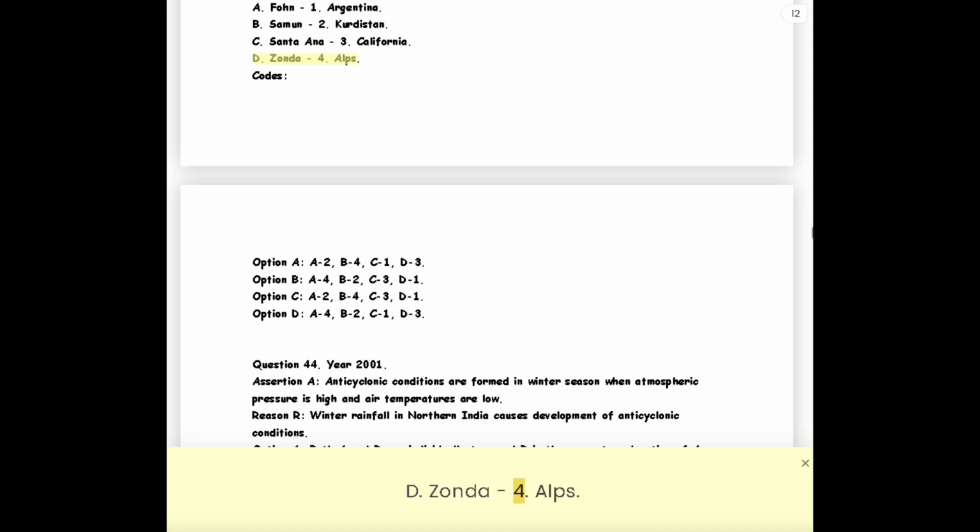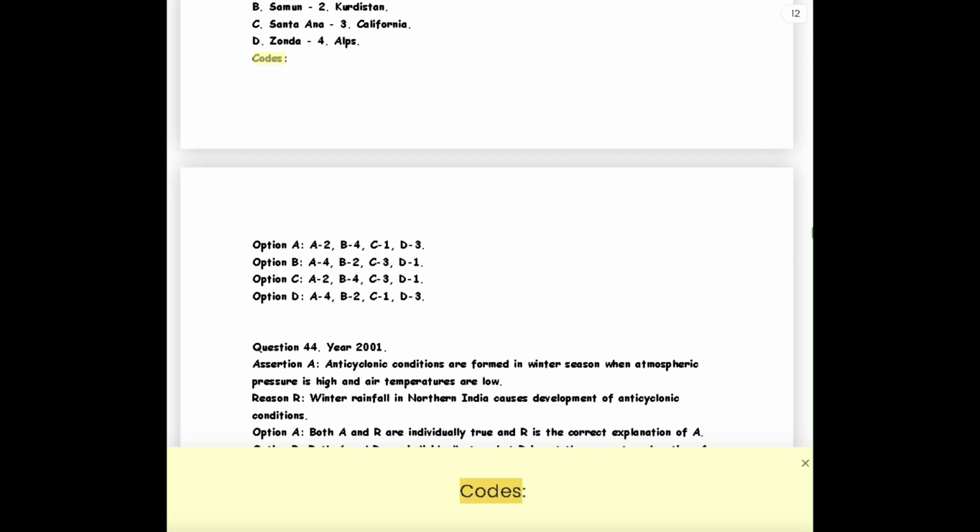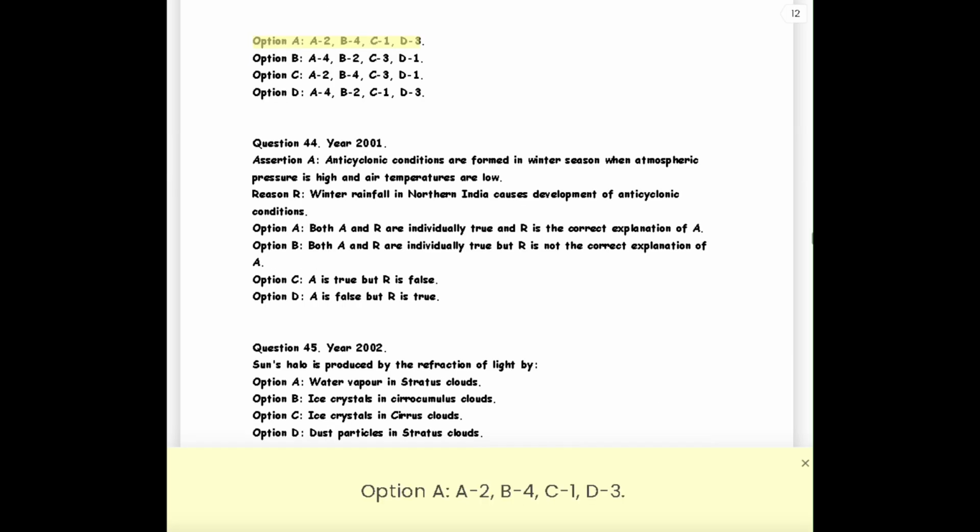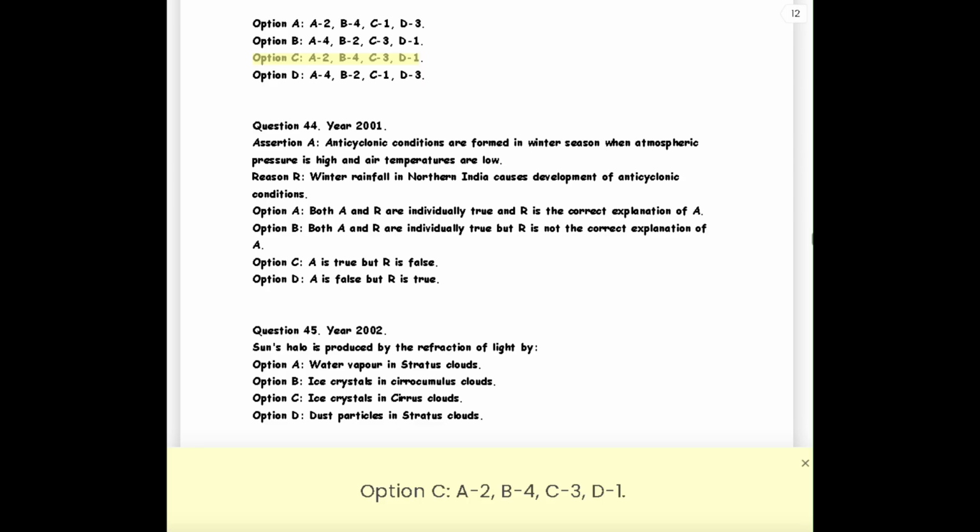D. Zonda, 4. Alps. Codes: Option A, A2, B4, C1, D3. Option B, A4, B2, C3, D1. Option C, A2, B4, C3, D1. Option D, A4, B2, C1, D3.